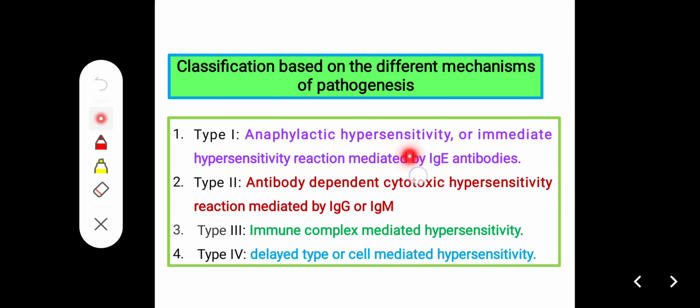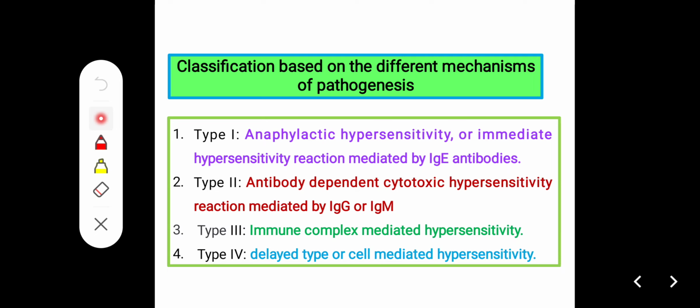Type 1 is called anaphylactic hypersensitivity or immediate hypersensitivity reaction, mediated by IgE, immunoglobulin E antibodies. Type 2 is antibody dependent cytotoxic hypersensitivity reaction, mediated by IgG or IgM. Type 3 is immunocomplex mediated hypersensitivity reaction. And type 4 is delayed type or cell mediated hypersensitivity reaction.